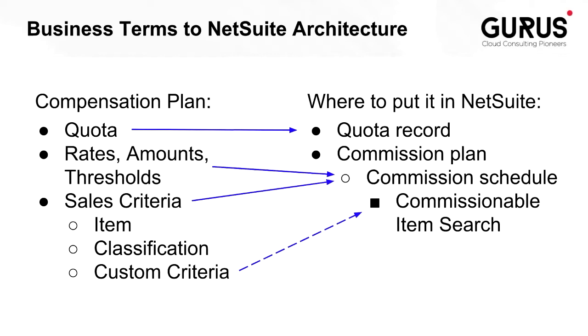Now, let's identify where these business terms will fit into the NetSuite architecture. Generally, with revenue-based compensation plans, we have quotas, rates, amounts, and thresholds for those rates, and sales criteria, whether it be based on item classification or custom criteria. Now, in NetSuite, understandably, we would put the quota in the quota record. Then we have commissions plans. These commissions plans house commission schedules, which are where we have our rules for how commissions will be calculated. That's where we keep our rates, amounts, and thresholds, as well as our sales criteria. However, if we have custom criteria that we need to fit in somewhere, we can also use a commissionable item search within the commission schedule.